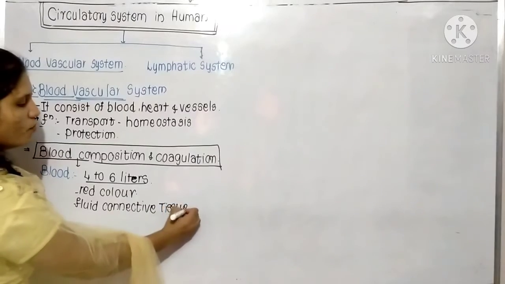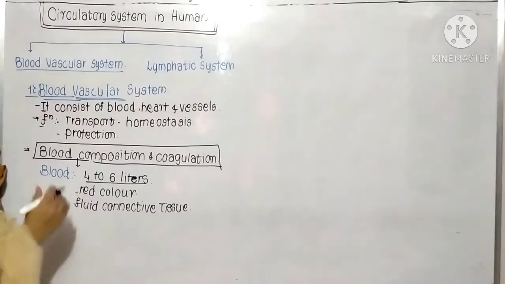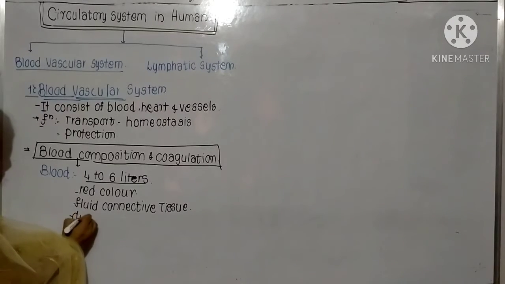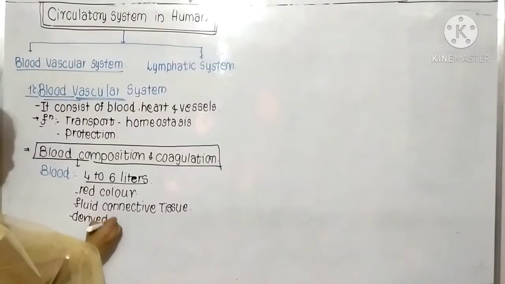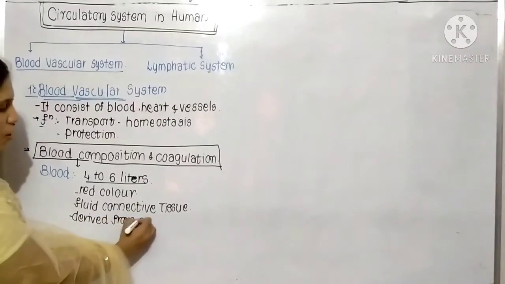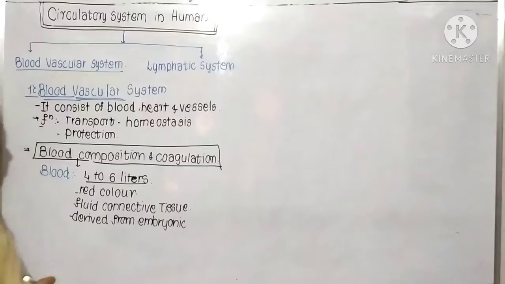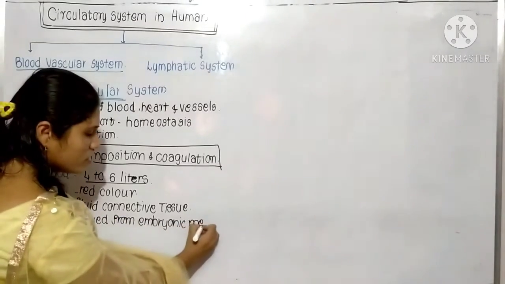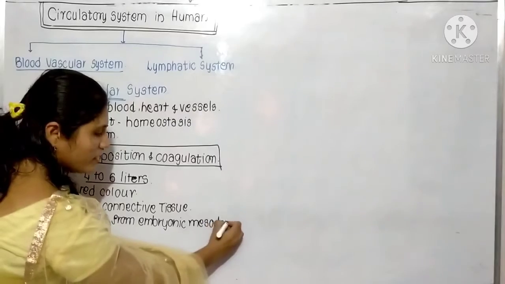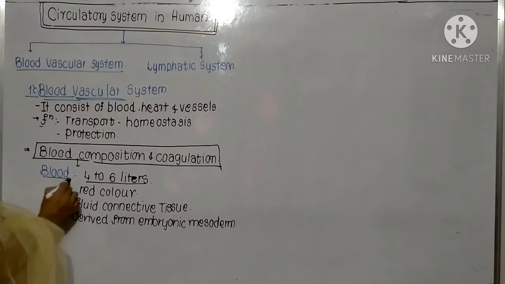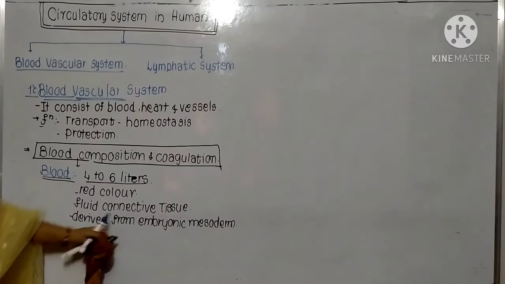We have seen the different types of connective tissue, such as areolar connective tissue and adipose connective tissue. So this is one of the types of connective tissue. This blood is a fluid connective tissue, and it is derived from embryonic mesoderm. In the reproduction chapter, you will understand in detail what this mesoderm is. The 3 germ layers are present. Our body is made up of 3 germ layers: ectoderm, endoderm, and mesoderm. So this blood is made from the embryonic mesoderm.